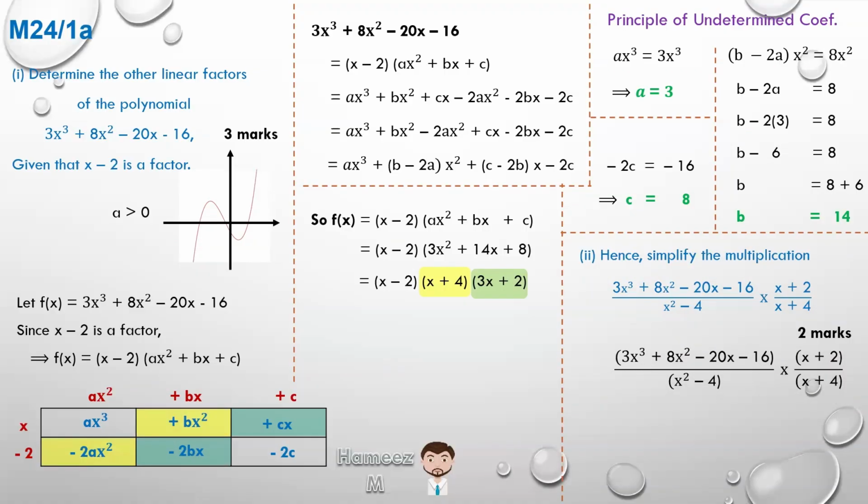And we recognize that f of x can be rewritten as 3 factors, x minus 2 times x plus 4 times 3x plus 2. And we can also recognize x squared minus 4. If we factorize that, it will be x plus 2 by x minus 2, the difference of squares.